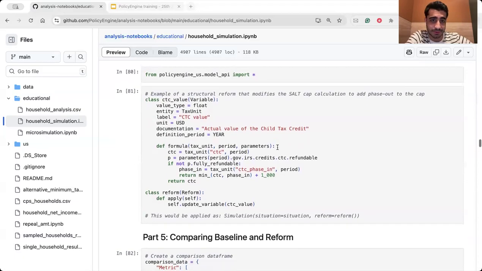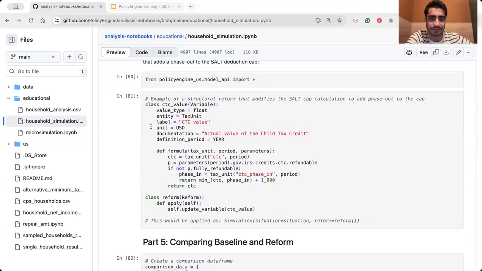Similar to that, you can define some classes here with functions. So you are passing some value type, float. This is just an example from SALT cap calculation. You can read more about this in the PolicyEngine research section. You can pass entity, label, unit of this variable, the documentation, the definition period is the year, for example.